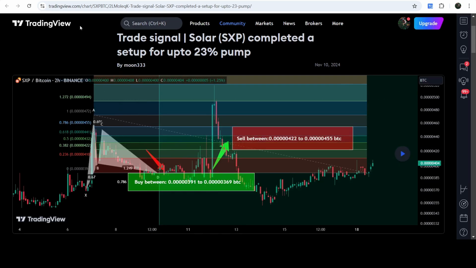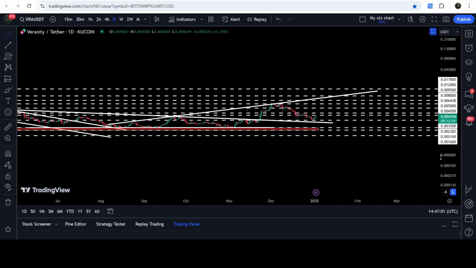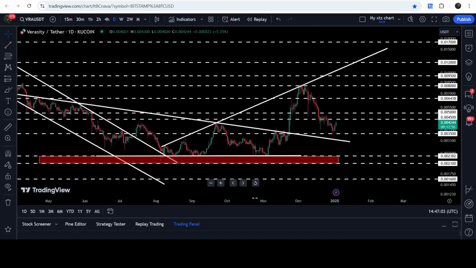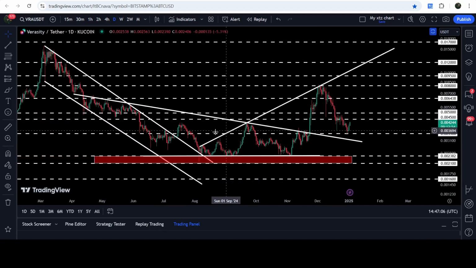Now, let me take you to the live chart of Veracity, and this is the daily time frame chart. And here you can see that for the past several weeks, it had been moving inside this descending triangle. And before that, it also broke out this down channel as well. And after the breakout, the price line was getting rejected again and again by this downtrend resistance of this triangle. At the same time, it was also rejected by this uptrend line resistance as well. Like we got a rejection here, and a rejection here. Here, by the way, we got rejected by the crisscross of two resistance levels, the downtrend line resistance of this triangle and this uptrend line resistance.